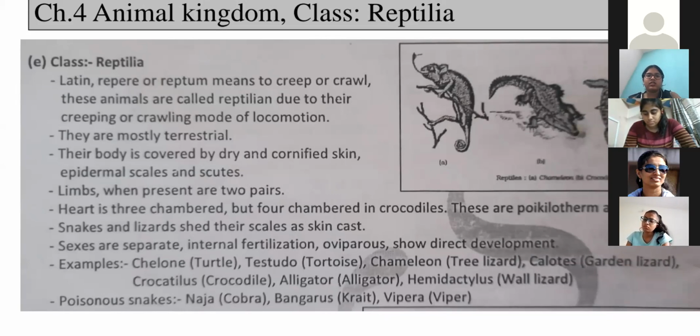I gave an example: suppose outside it is 40 degrees Celsius, so their body temperature also becomes 40 degrees Celsius. If it is 5 degrees Celsius, their body temperature drops to 5 degrees Celsius, right? That we call poikilotherms. The exact opposite term is homeotherm, when an organism maintains its body temperature anyhow, like humans, at 37 degrees Celsius, as we discussed last time. So remember, these are poikilotherms.